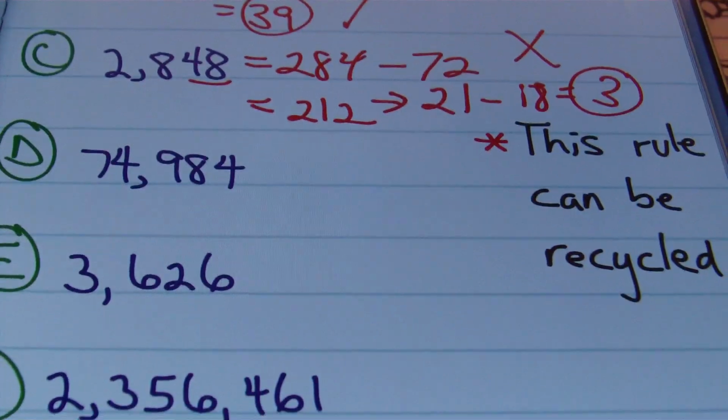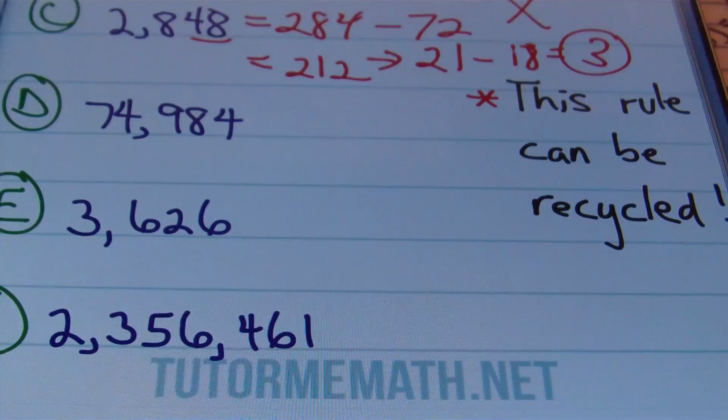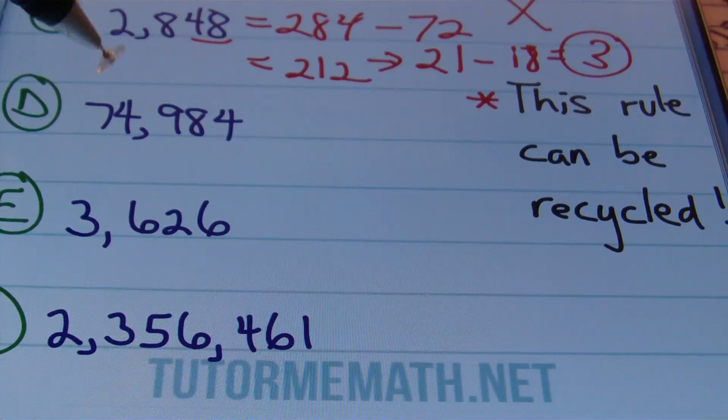All right? So that's the way that works. Okay? So let's look at that again with an even larger problem. Problem D. We have 74,984. All right?